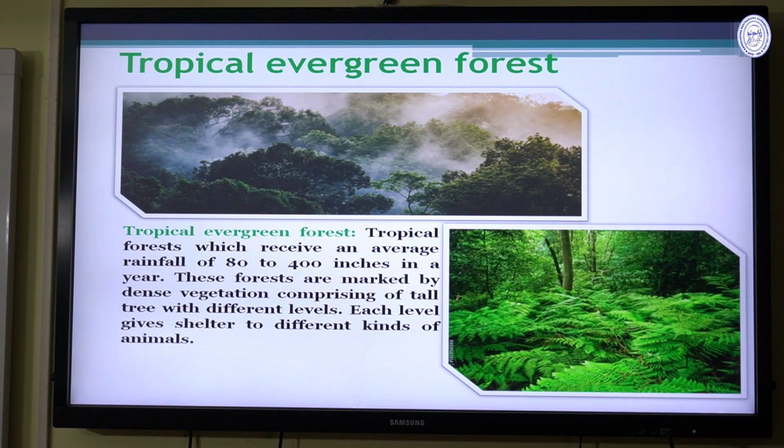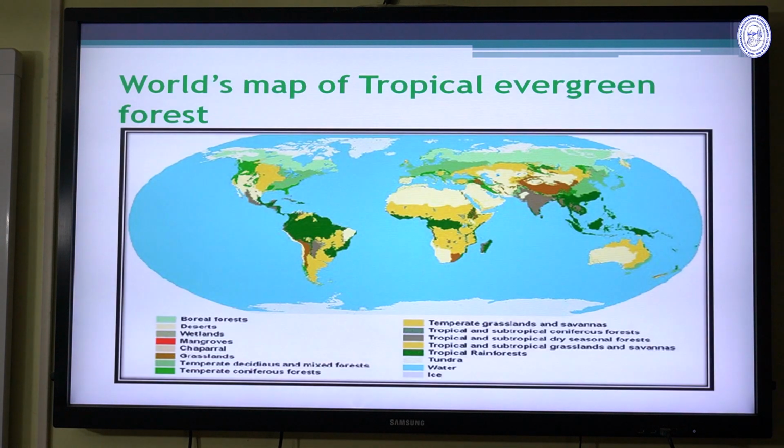Tropical evergreen forest receives an average rainfall of 80 to 400 inches in a year, and that's why the plants are evergreen, because heavy rainfall occurs in that area. They are not deciduous, they are evergreen. This map shows the world's tropical evergreen forests.